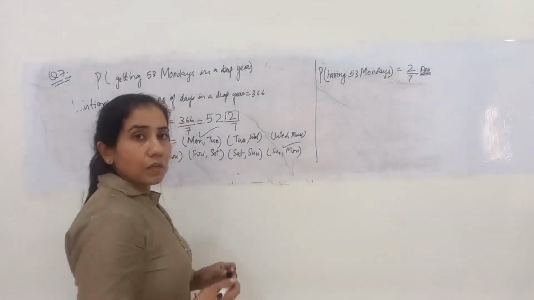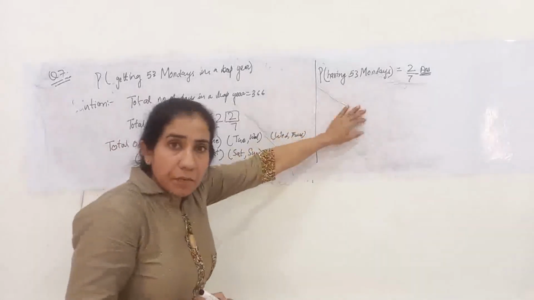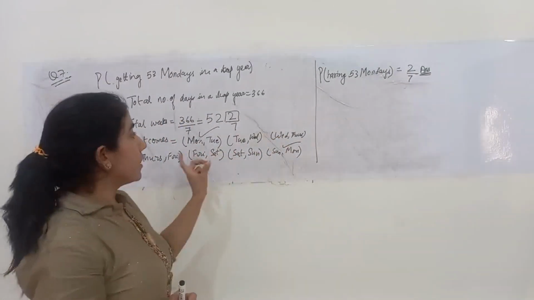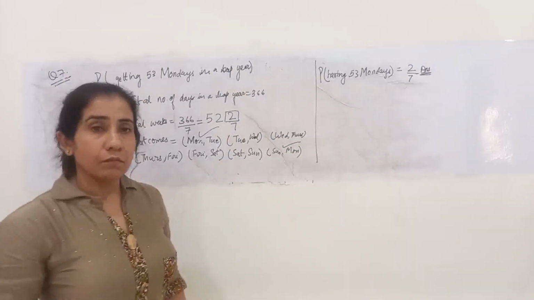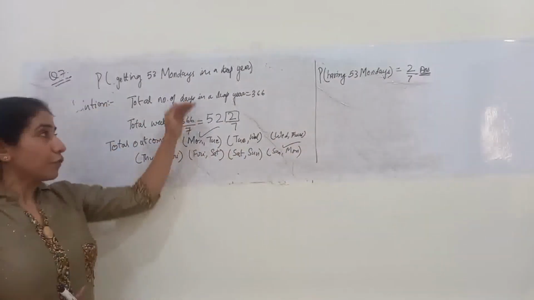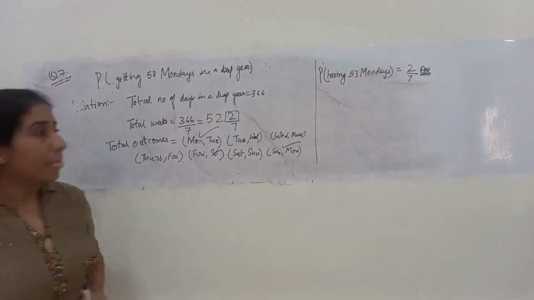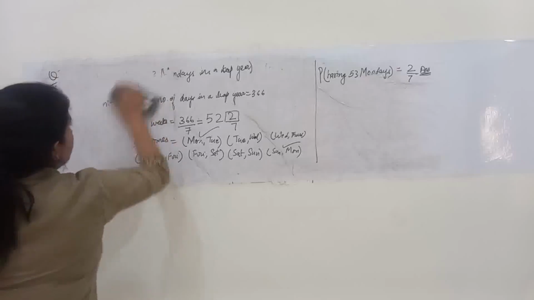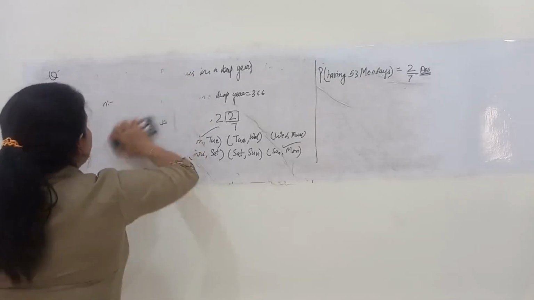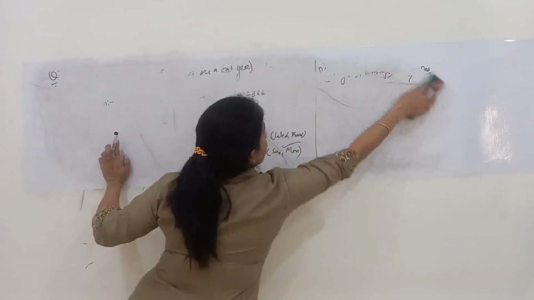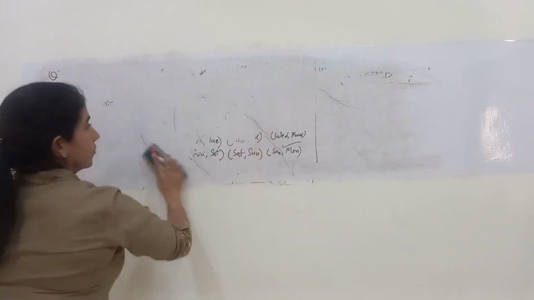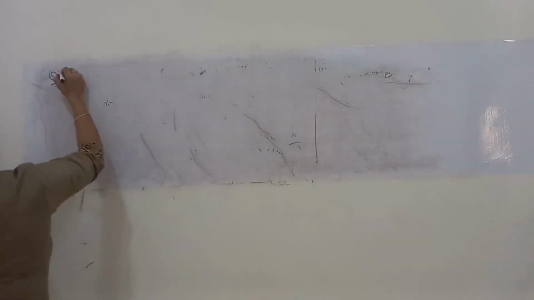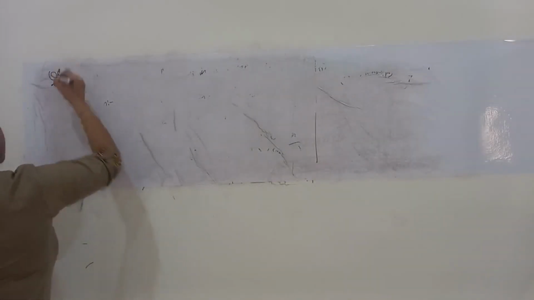Probability of getting 53 Mondays in a leap year is 2 by 7, because in 2 ways 53 Mondays are possible. Not 2 Mondays but 53 Mondays. Okay, now switching on to question number 8.